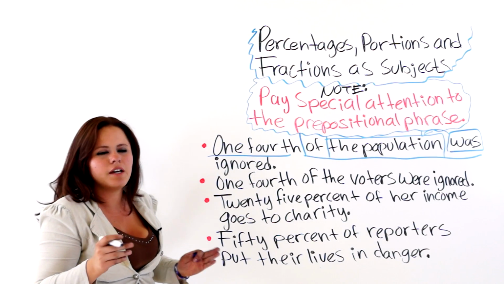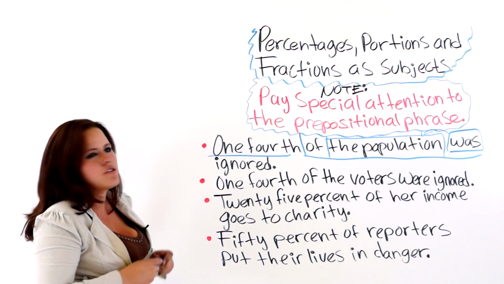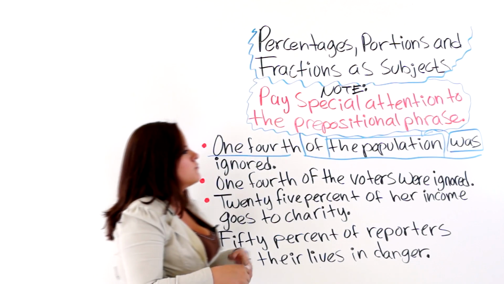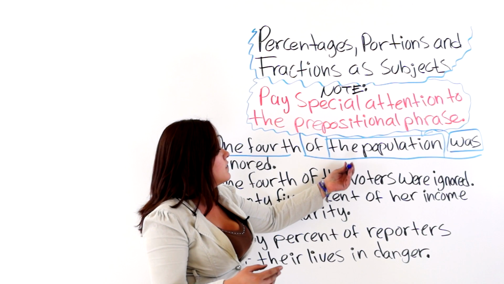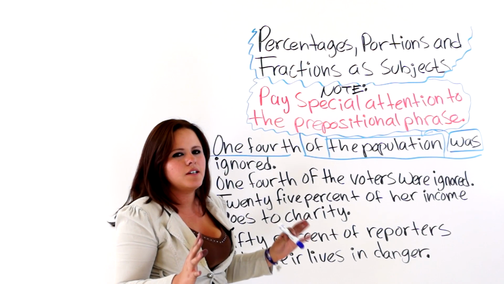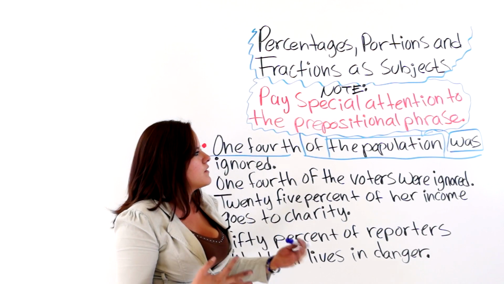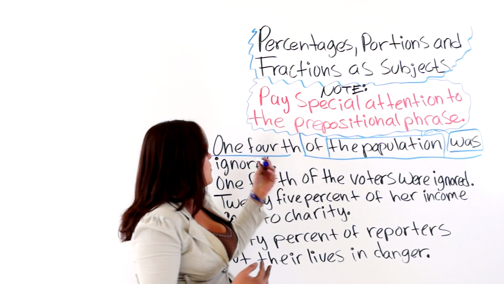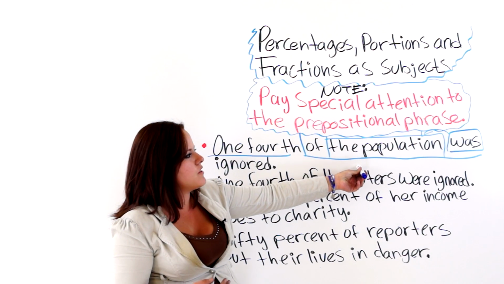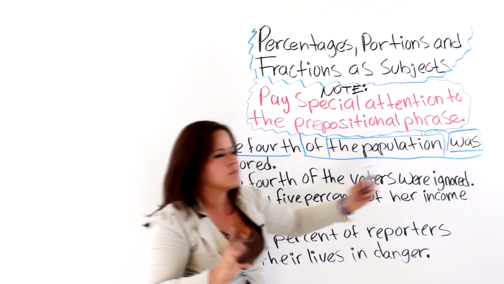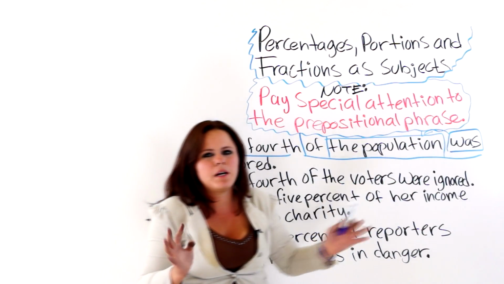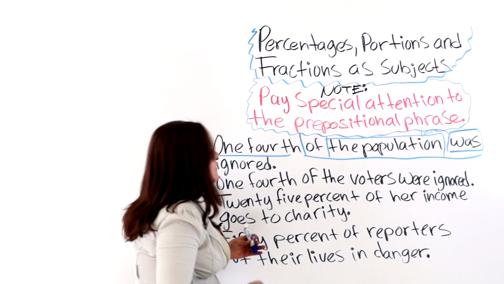But you have to base your decision on the verb form on what you are talking about, what noun you are focusing on. The population, 1/4 of the population. So it is a singular noun, therefore you must use a singular verb, present or past. It doesn't matter in this case. The next one.